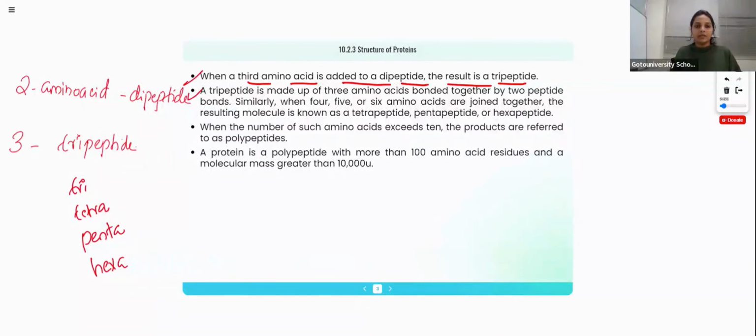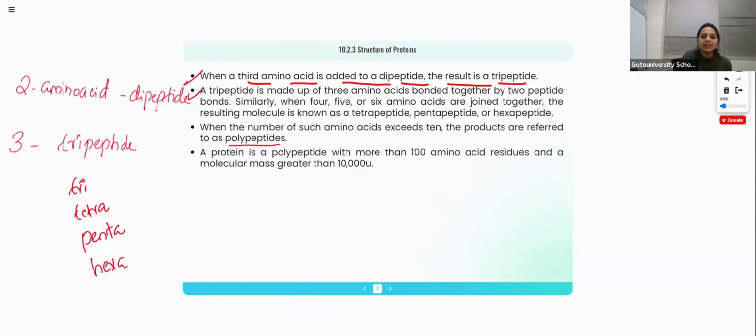Okay? When the number of such amino acids exceeds 10, the products are referred to as polypeptides. Same thing. Normally we can use the term poly for more than 2 or 3, but here we are using it for more than 10, so we say polypeptide. Otherwise it will be dipeptide, tripeptide, then tetra, penta, hexa, hepta, octa, like that.